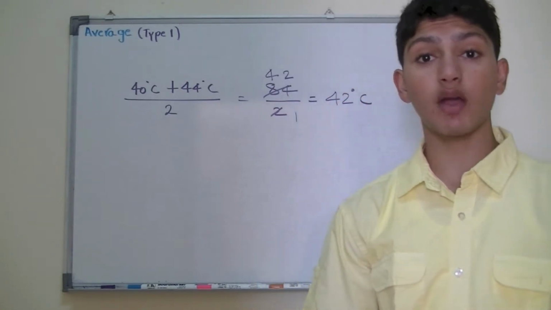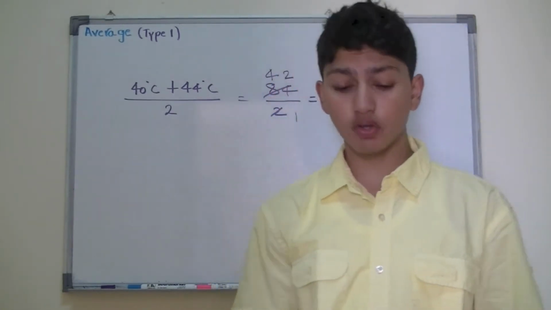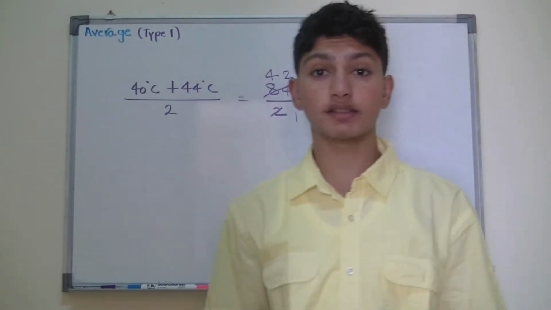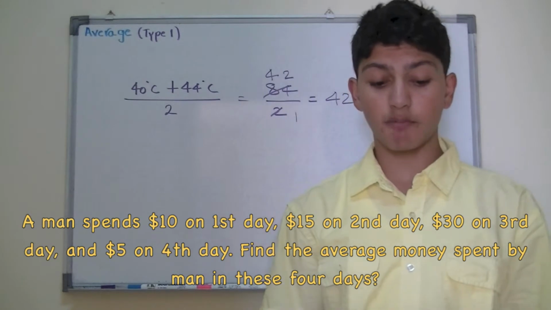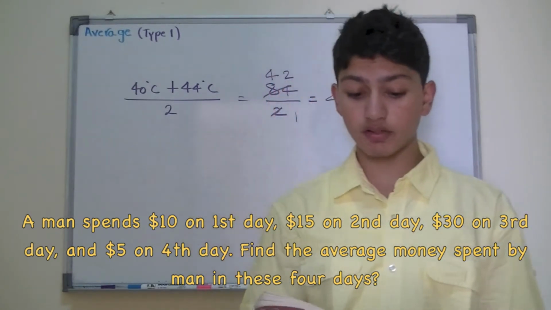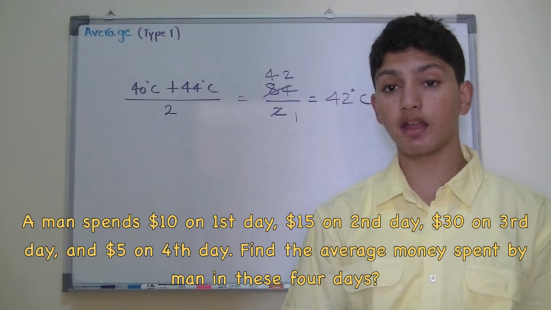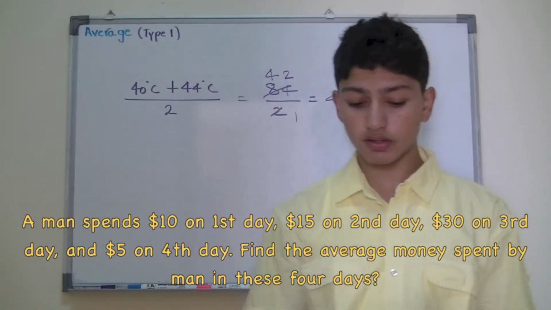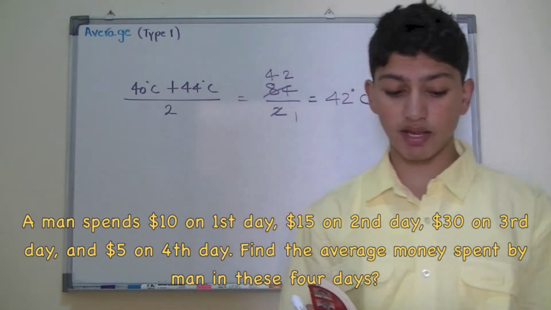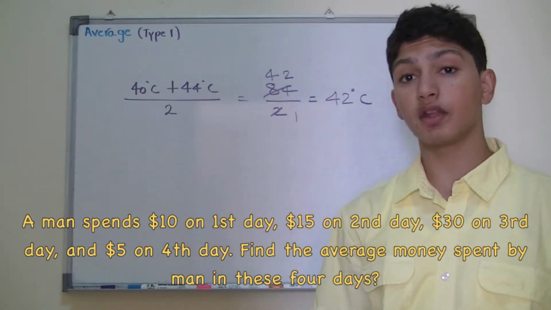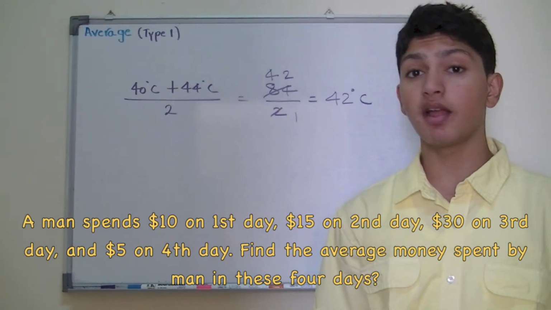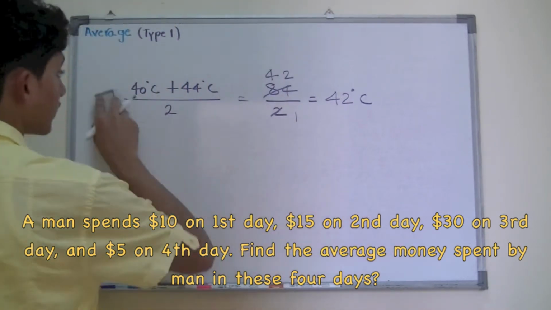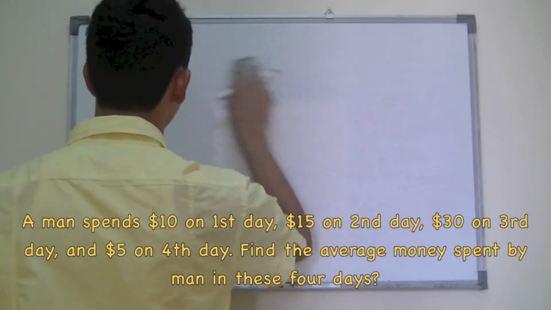So now that we know how to solve the problem, let's go ahead and solve our first question. Now the first question, as you guys can see on the screen, says a man spent $10 on first day, $15 on the second, $30 on the third, and $5 on the fourth day. Find the average money that he spent in these 4 days. Now you see the quantity is getting bigger, but the idea is not changing. So even if you have 4 quantities, you basically divide by number of quantities, which is 4.